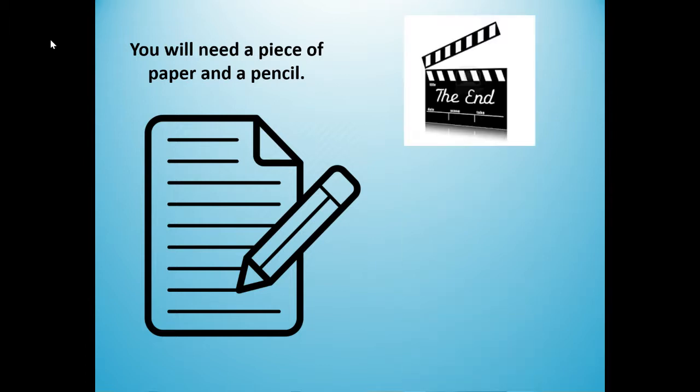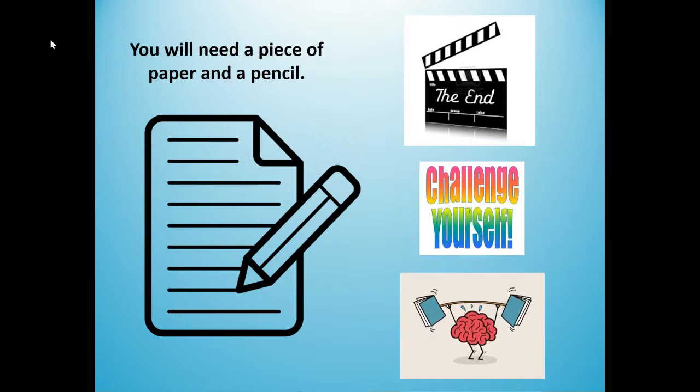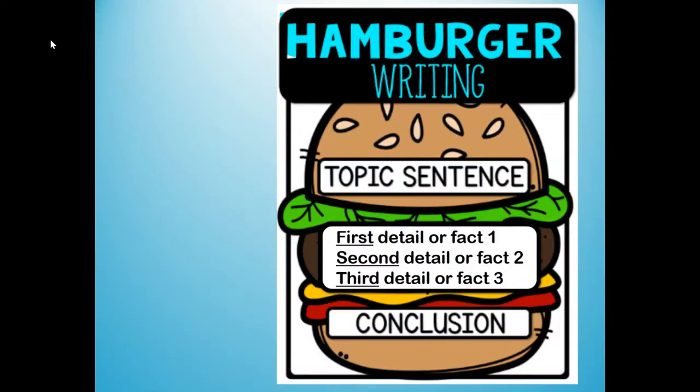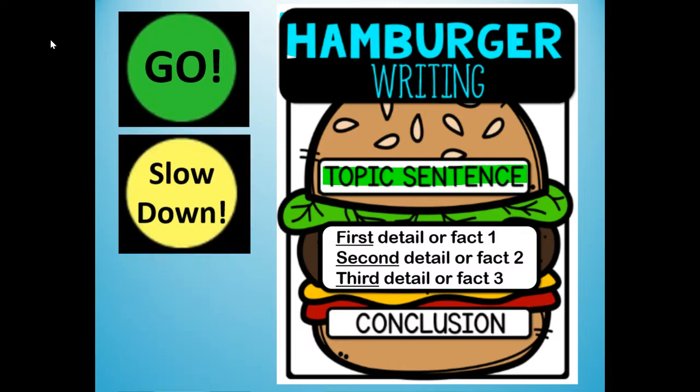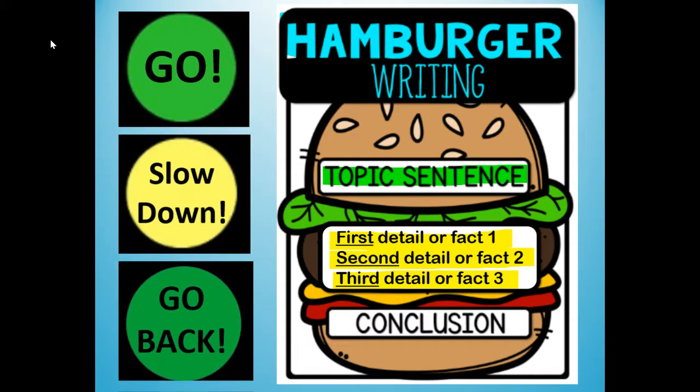Because at the end of our review, you're going to challenge yourself and you're going to do some hamburger writing. That means green means go. I'm going to give you your topic sentence, and then we're going to slow down, yellow, just like a traffic light, and you're going to write your first detail or fact 1 sentence. And then you're going to slow down again and write your second detail or fact 2 sentence. And then you're going to write your third detail or fact 3 sentence. And then we're going to go back and I'm going to give you your conclusion.